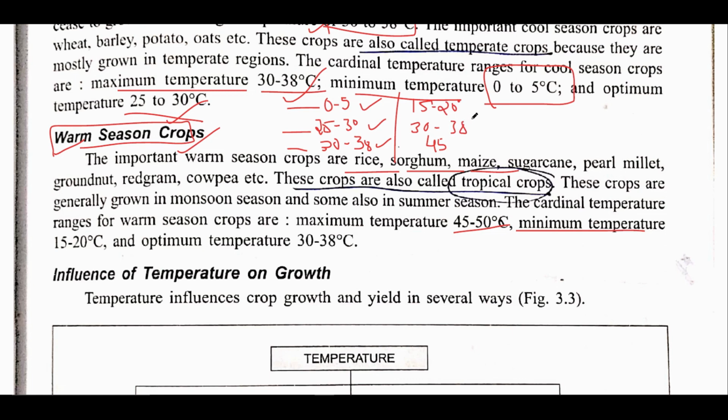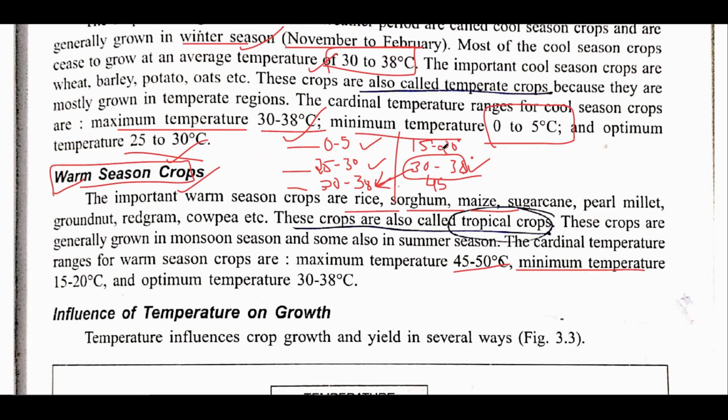So you can easily remember this: the optimum temperature of warm season crops is the maximum temperature for cool season crops. And see the variation. The confusing part is that if a question is asked, like what is the maximum temperature or the optimum temperature for warm season crops, a student might be confused if the options are given like 25 to 30, 15 to 20, 30 to 38 and 45 to 50. So the student might be confused between 25 to 30 and 30 to 38 degrees Celsius.